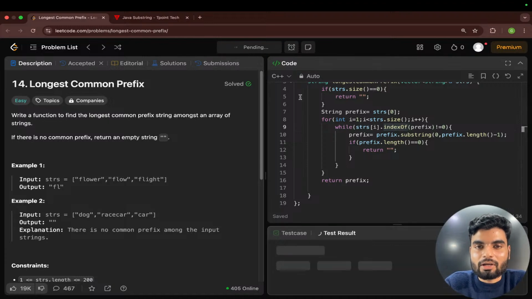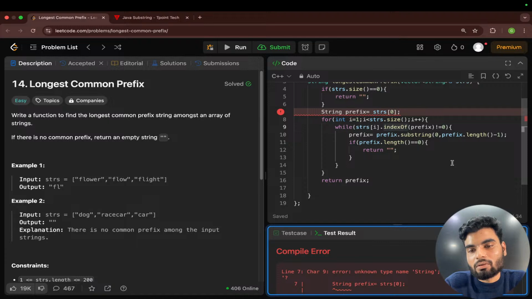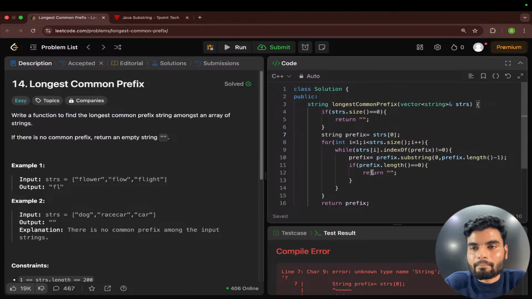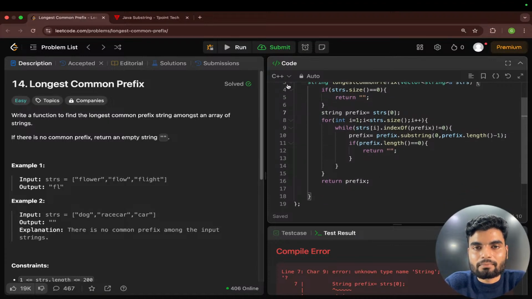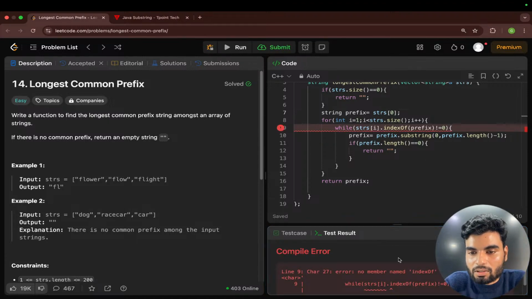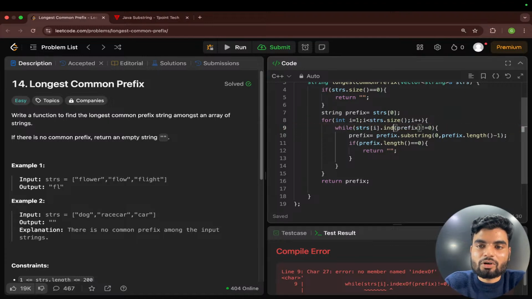I guess we don't have index of in C++. You'll use the find method probably. Yes, and also we don't have this capital S string, right, string is smaller in C++. No member named index of. Yes, index of is not available in C++. We have the find method that works.